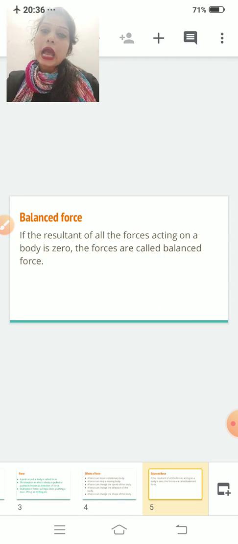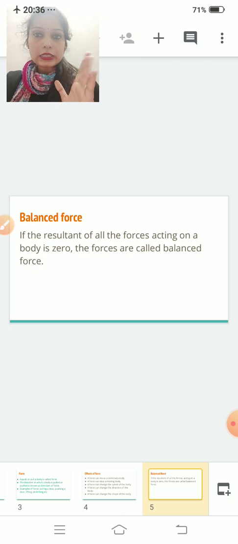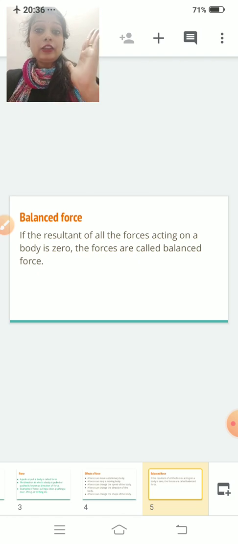Balanced force and unbalanced force. There are two types of force. One is balanced and one is unbalanced. First we will do balanced force. What do you mean by balance? Balance means from all the sides a force will act in equal amount. Clear? If a force is acting on a body, it is not compulsory that only one type of force will act. Different types of force will act on that body.